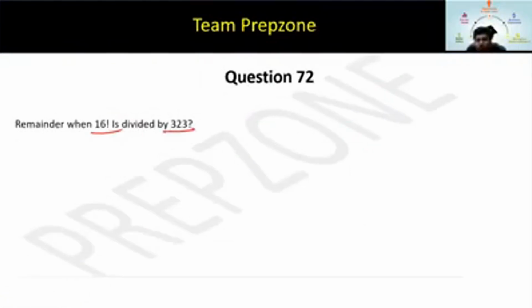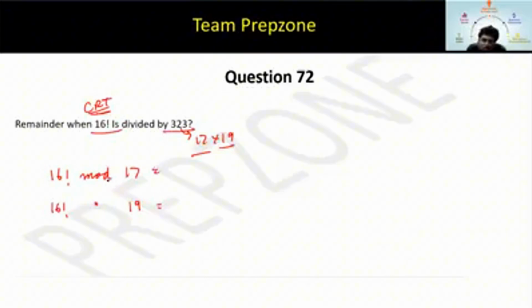Solve this question. How to solve this question? Any idea? Well, we are discussing CRT, so definitely I will use CRT only. Exactly. So this is 17 into 19, and we have learned Wilson's theorem. So now I think you should be clear about it. Just try this question out. You can also use the shortcut for Wilson's that we talked about. Quickly solve it. 16 factorial mod 17 will be what? Minus 1. This is what Wilson's theorem is.